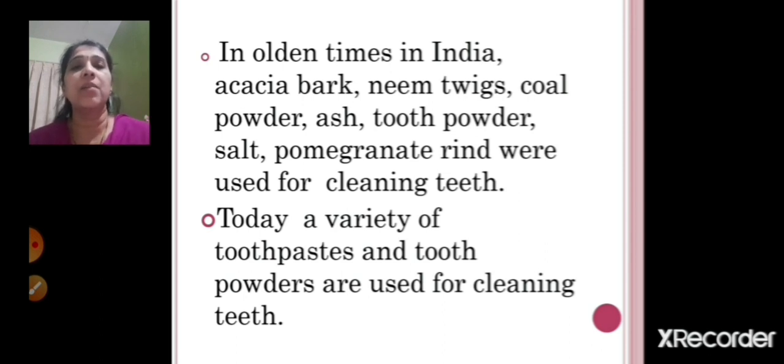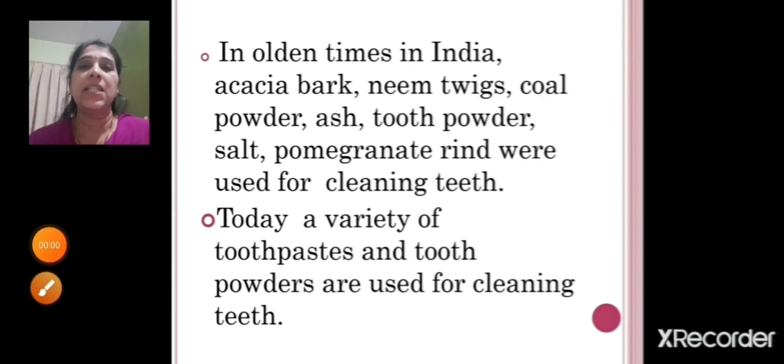Now, children, this was in olden times. Before this, around 500 BC, before Christ, in countries like China, Greece and Rome, they used to prepare toothpaste using a mixture of bones and shells. Then, children, later in the 19th century, people used toothpaste in which soap was the ingredient, right? And after that, people started using toothpaste in which chalk-like material was there.